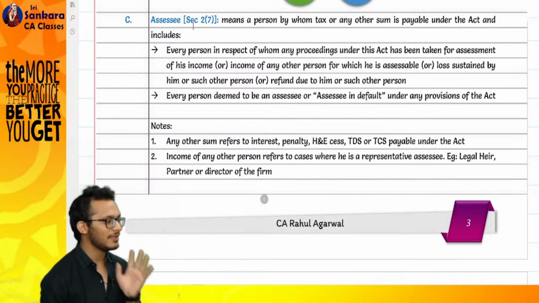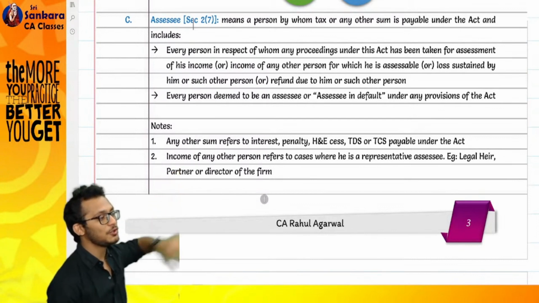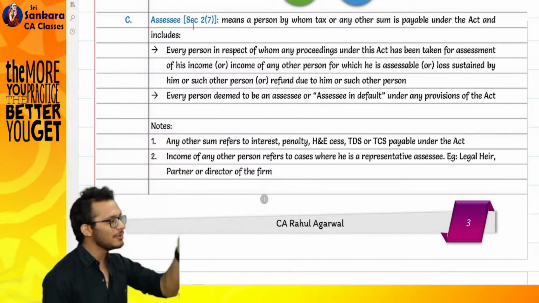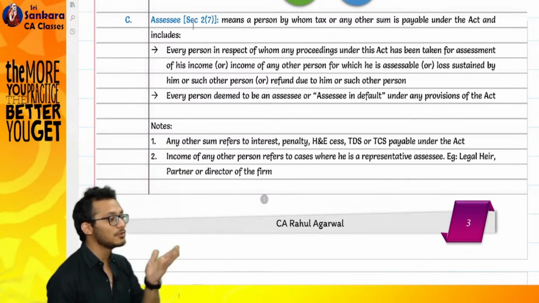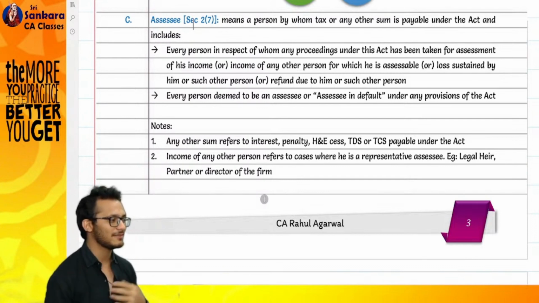Is there any option I have left open? No. This definition took them years to bring. Because once they brought, they said, boss, tax will be enough. Then they said, no, tax is not enough. Income also required. Then they said, no, loss is also required. Now refund is also required. This is how law works.